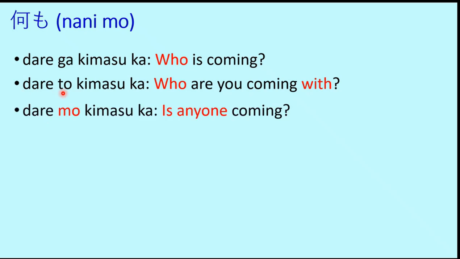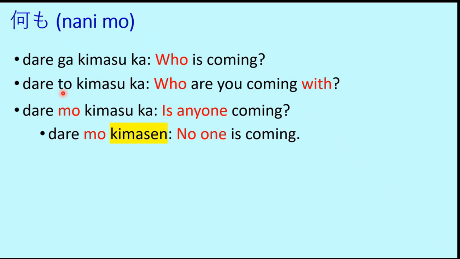Then we have dare mo kimasu ka. Dare mo kimasu ka means is anyone coming. Then we have dare mo kimasen. So dare mo kimasu ka was an interrogation. It was a question. But dare mo kimasen is a statement which indicates no one is coming. So daremo kimasen, no one is coming. That means when we use daremo to state something, then the verb will be negative, and which would mean no one is coming. Daremo means no one. So since no one, it should be kimasen.